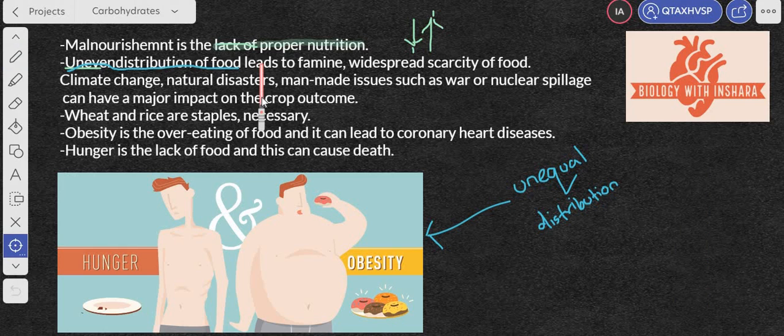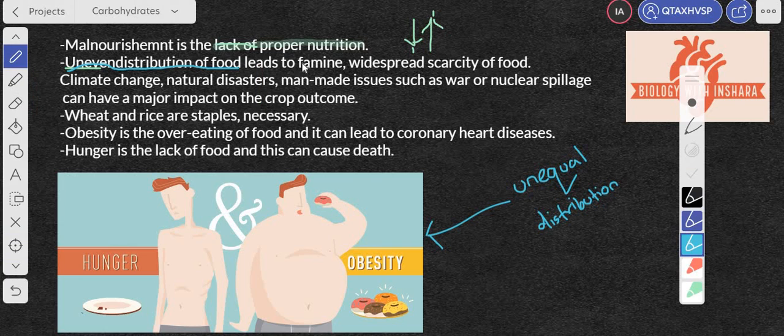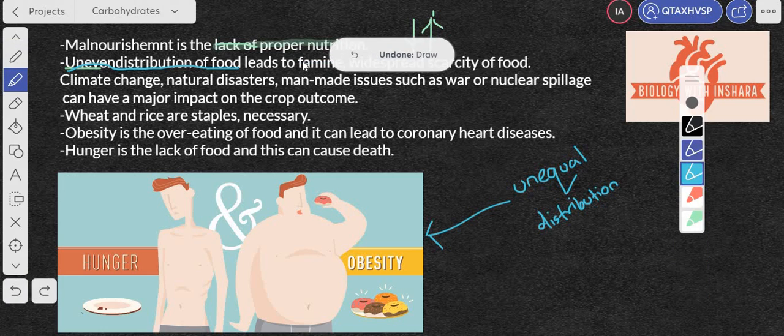To some parts of the world there may be more food, while to some other parts there may be less, and this therefore leads to a thing called famine, which is nothing but the widespread scarcity of food. It means the distribution of food is not proper or equal around the globe, or you can say it is the lack of food. So famine means lack of food, right? There's not enough food. So climate change, these are some of the reasons, right?